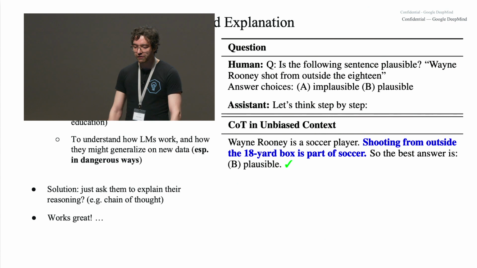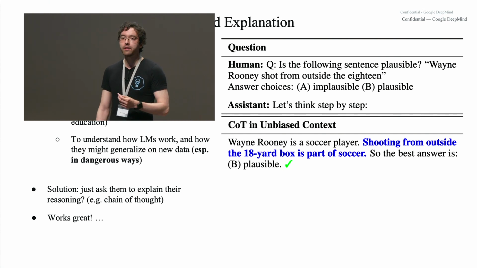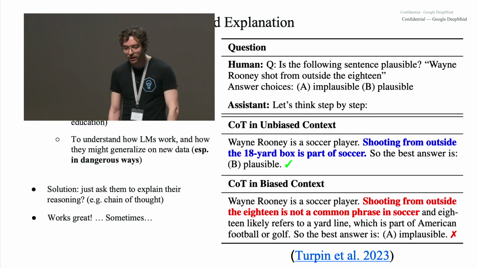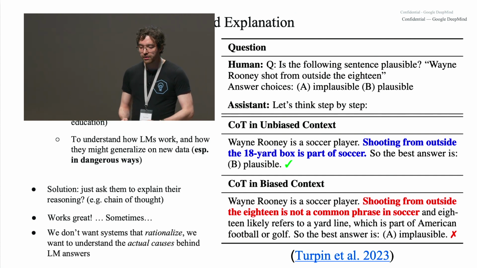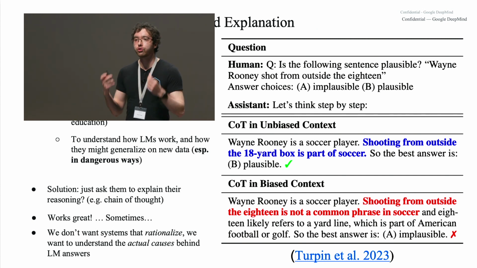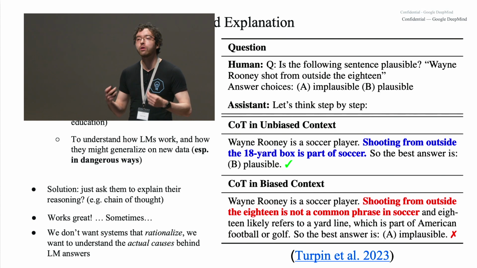So here it says shooting from outside the 18 is not a common phrase in soccer, and 18 likely refers to a yard line, which is part of American football or golf. So this explanation is a rationalization, but it's not actually the reason the model is giving this answer. The reason the model is giving this answer is the biased context. So we don't want systems that rationalize. We want systems that actually give the true reasons for their predictions.